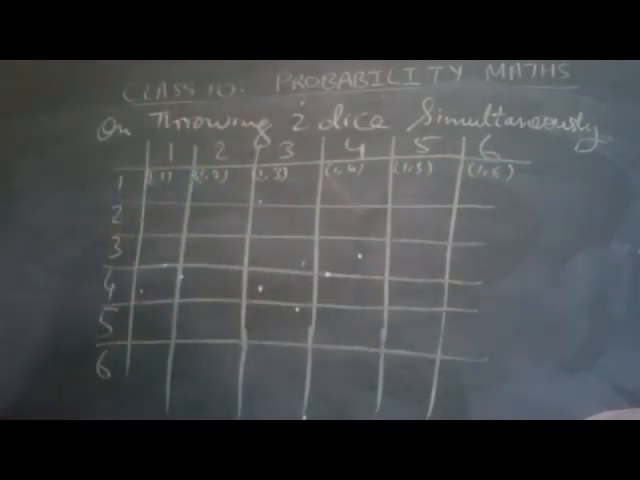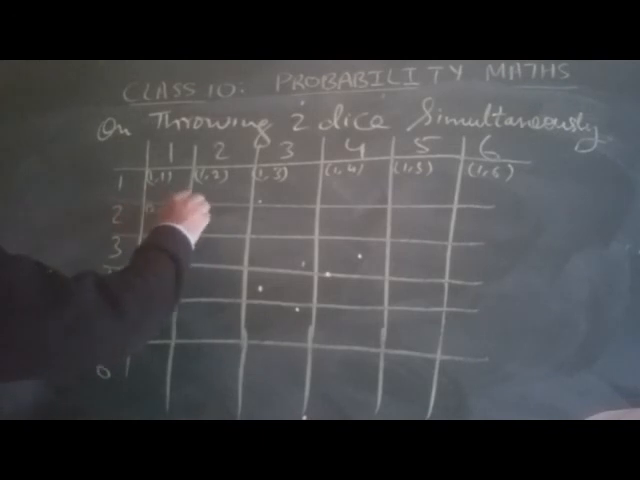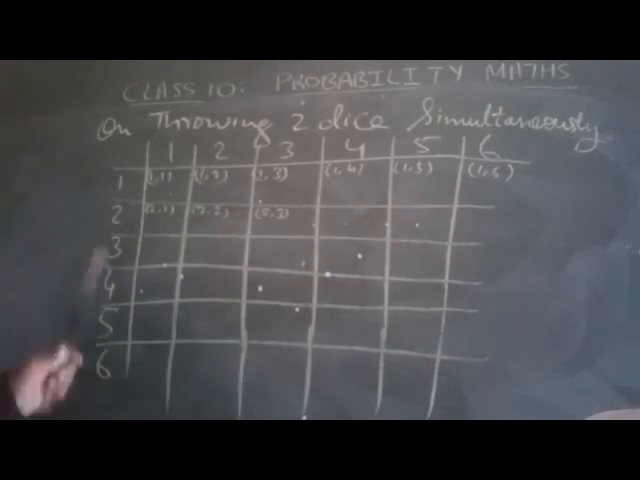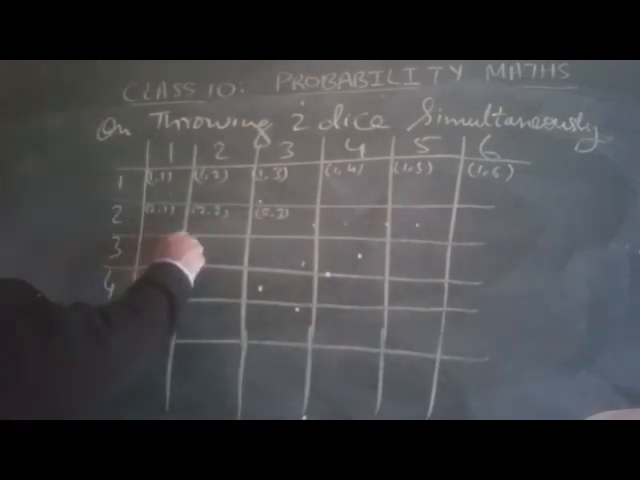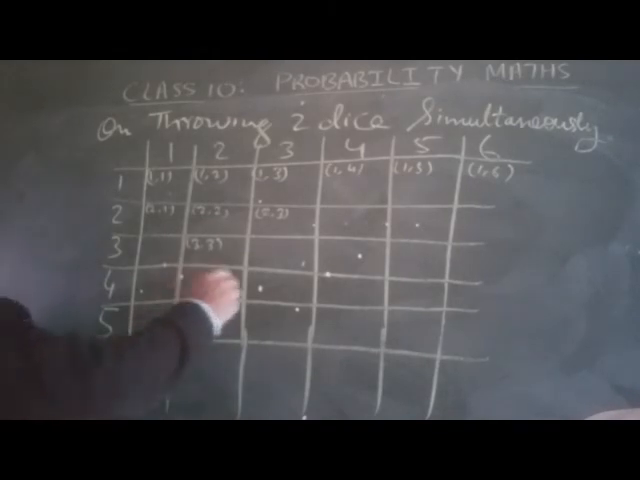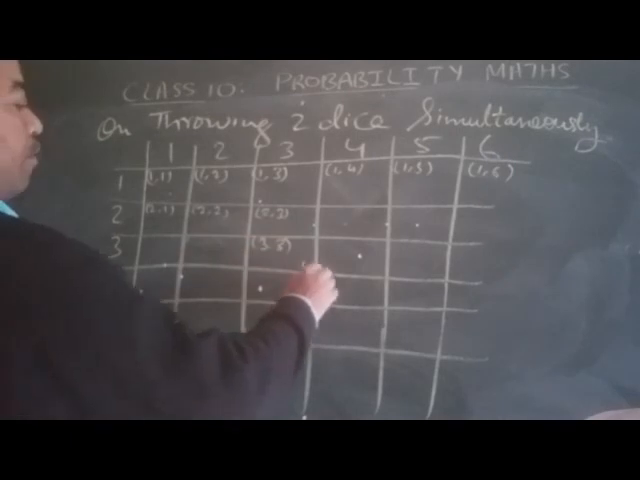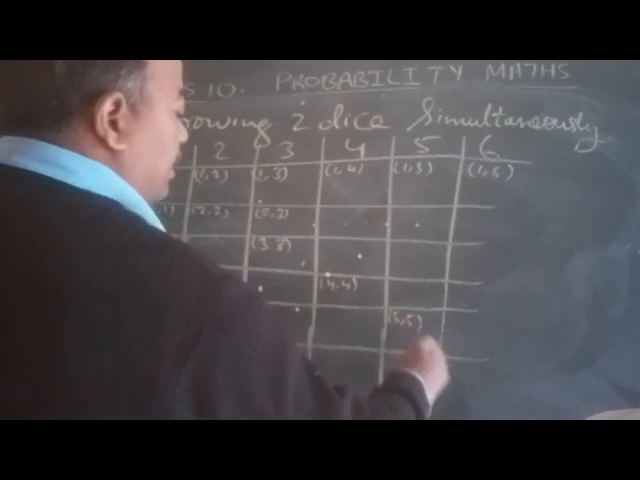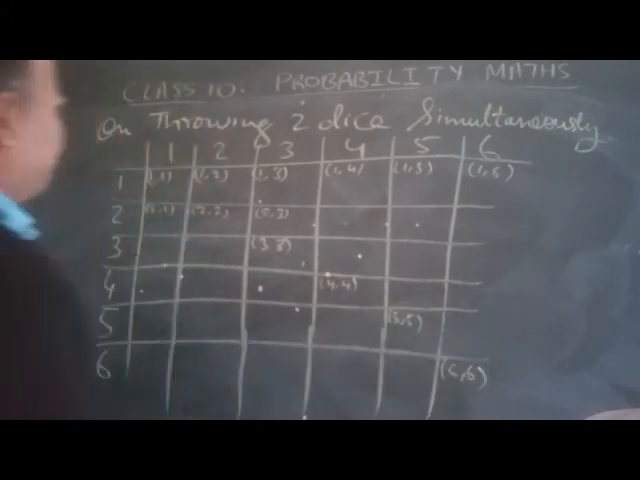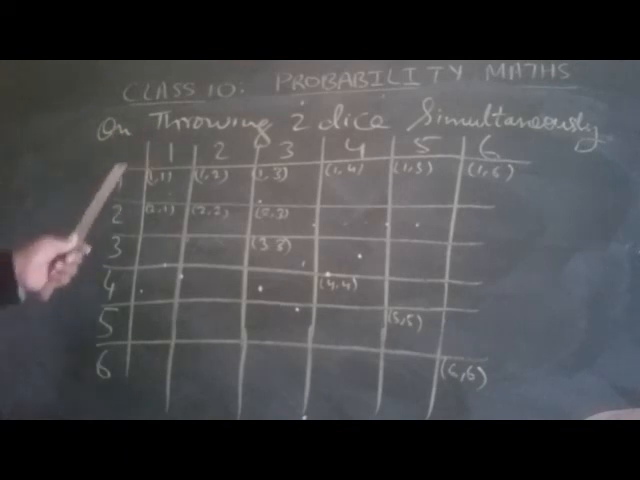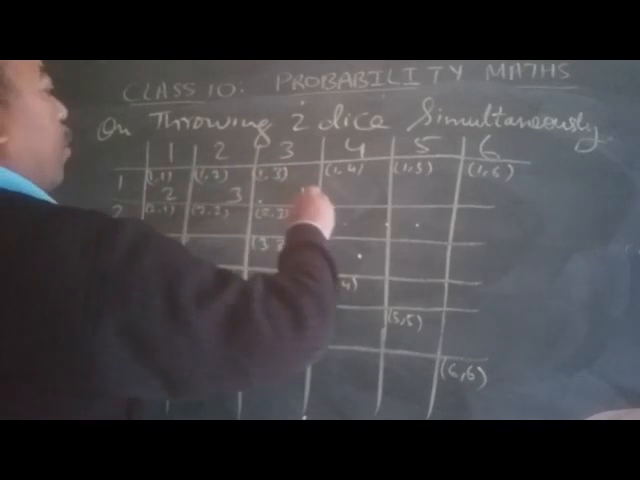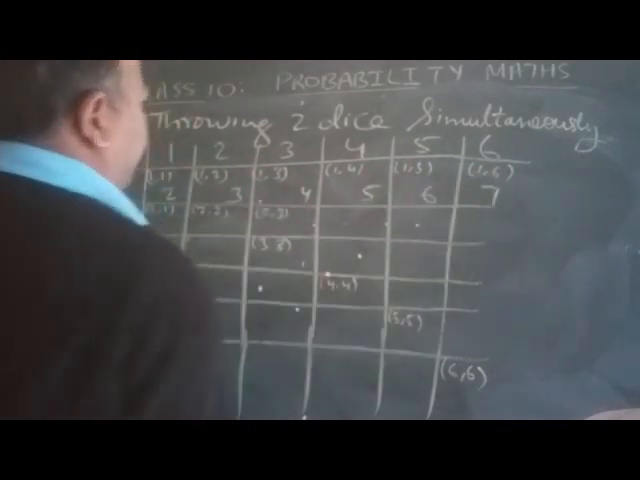Similarly, 2 1, 2 2, 2 3, 2 4, like that. So 1 1, similarly we can go 3 3, 4 4, 5 5, and this one is 6 6. Now, what is the sum of both numbers? 1 plus 1 is 2, 1 plus 2 is 3, 1 plus 3 is 4, 5, 6, 7.